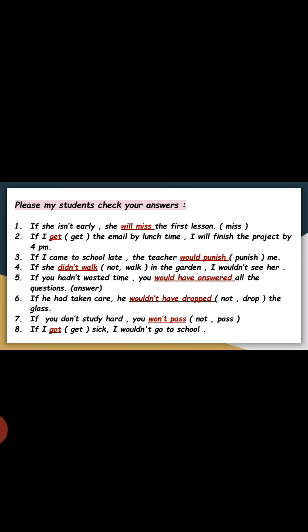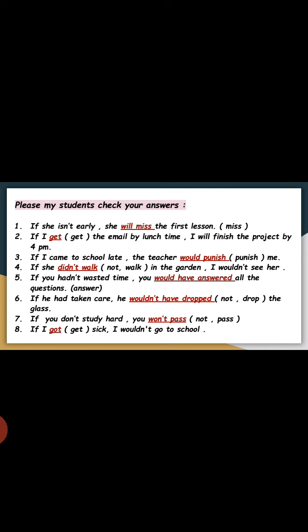Number 4: If she ___ in the garden, I wouldn't see her. We have wouldn't see. Would plus verb infinitive in a main clause part. So the if clause part must be verb 2, but we have a negative. In the if clause part of the second conditional, we need didn't to make a negative. After didn't, the verb must be infinitive. Didn't walk.